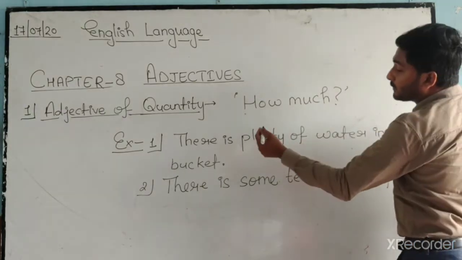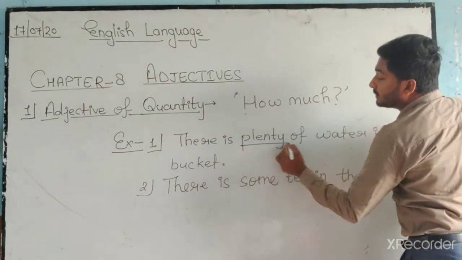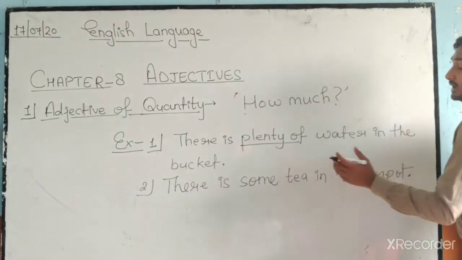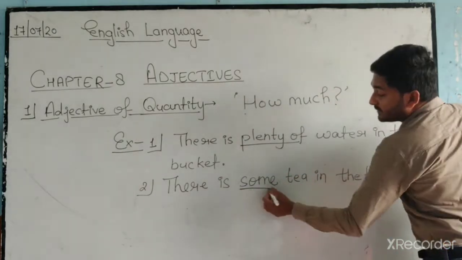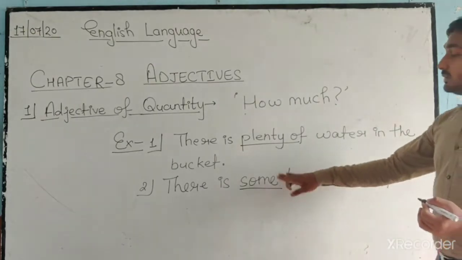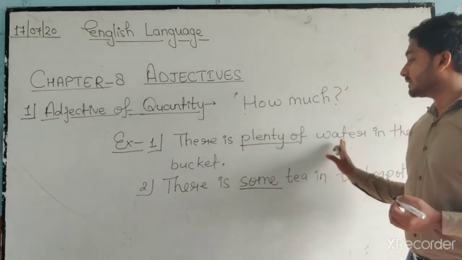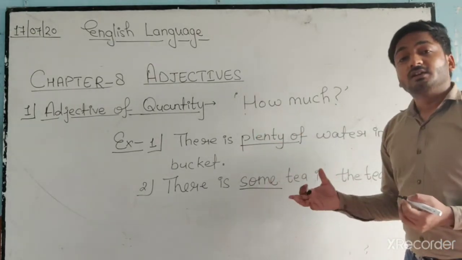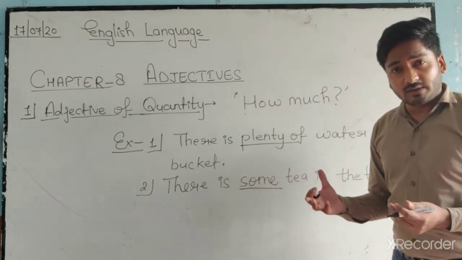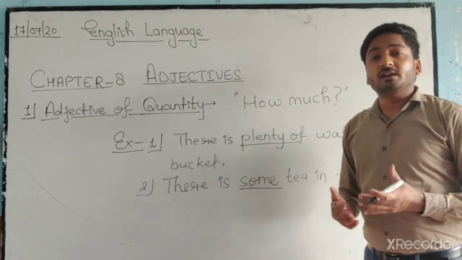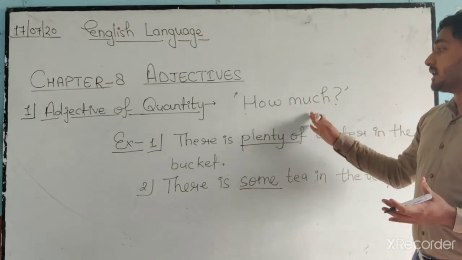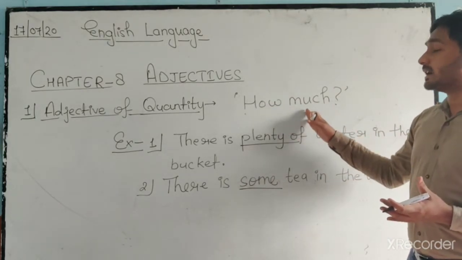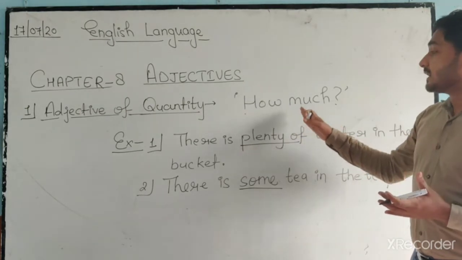How much water is left in the bucket? Plenty of. That means enough. How much tea is left in the teapot? Some tea. These things we cannot count. We cannot count water and we cannot count tea. These are in liquid form. We can't count them. For that, these come in adjective of quantity, where the question can be answered with how much.